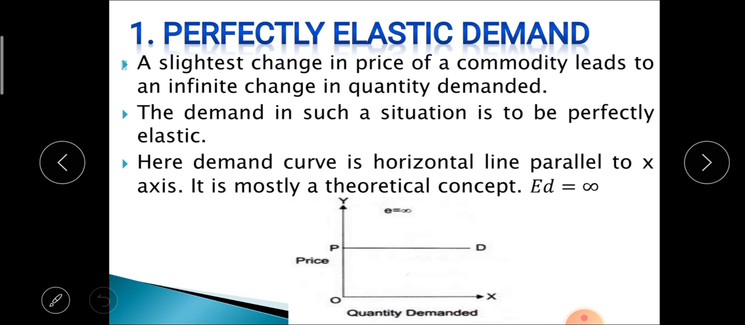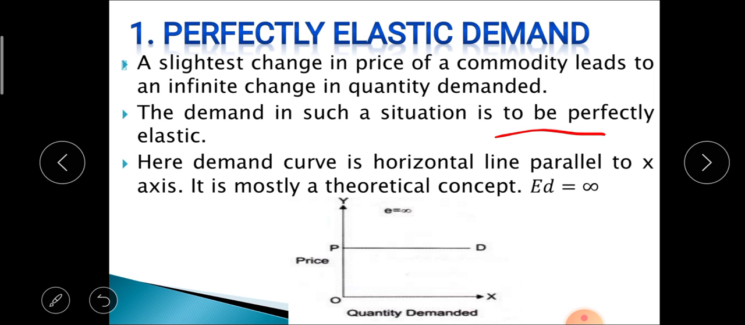So there are different degrees of elasticity of demand. The first one is perfectly elastic demand. When a slight change in the price of a commodity leads to an indefinite change in quantity demanded, we call that perfectly elastic demand. That means a negligible change in price of that particular commodity leads to a big or infinite change in quantity demanded. Demand in such a situation is perfectly elastic demand.